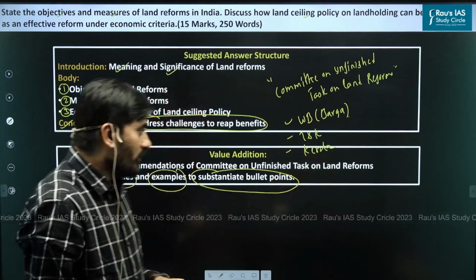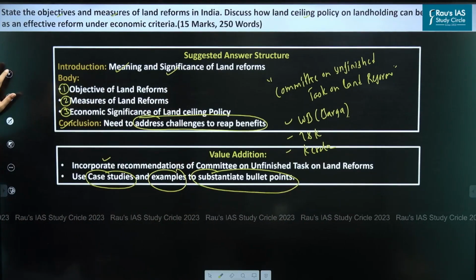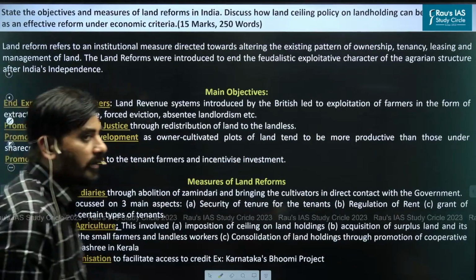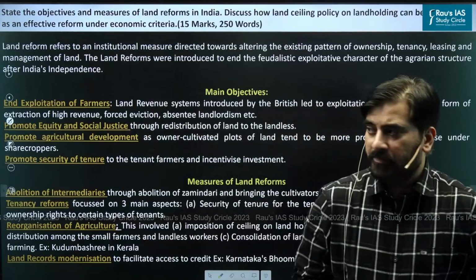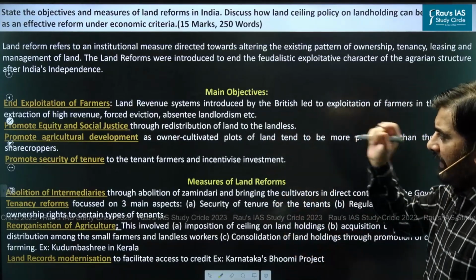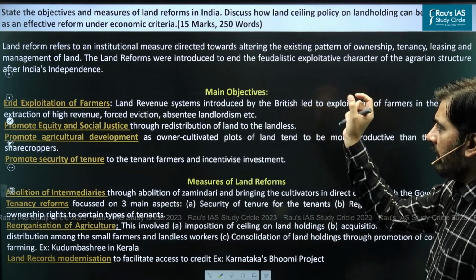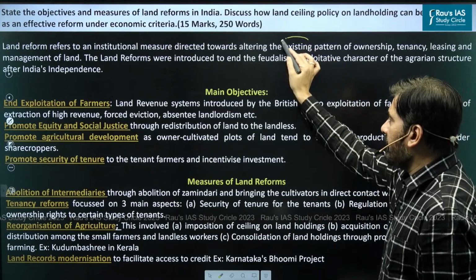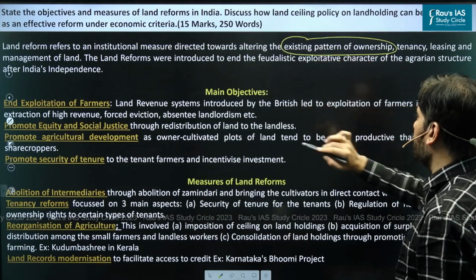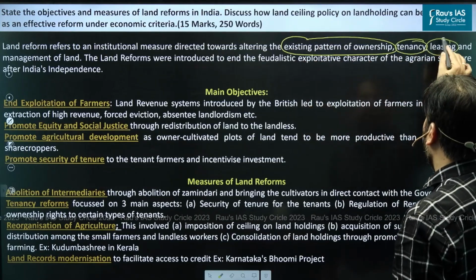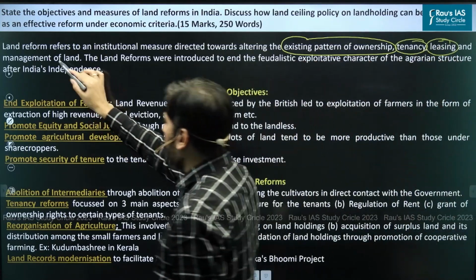So let's have a look at the suggested answer in this particular question. Just have a look at the introduction. The introduction reads, land reforms refers to an institutional measure directed towards altering the existing pattern of ownership, tenancy, land leasing, and management of land.